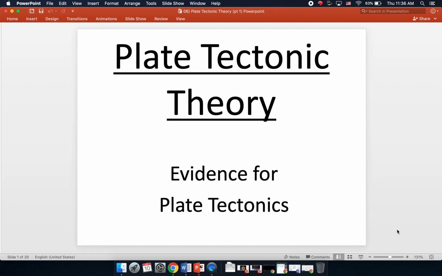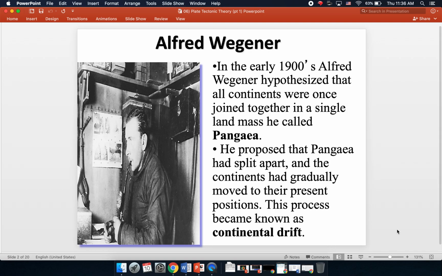Today's lesson is going to be an introduction to plate tectonic theory and evidence for plate tectonics. We're going to start out by getting into a little bit of history because it's important to explain how the ideas of plate tectonics developed. The story starts with Alfred Wegener in the early 1900s.